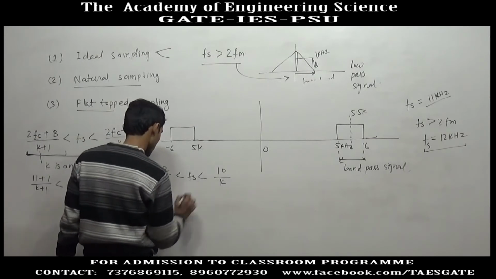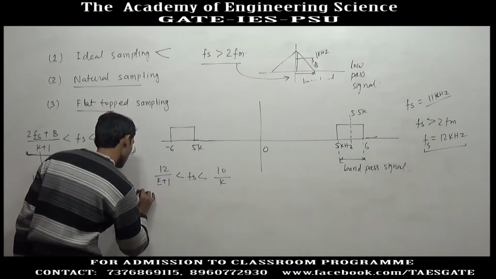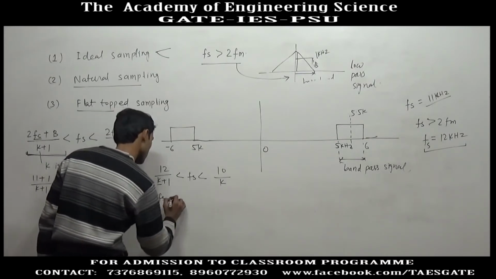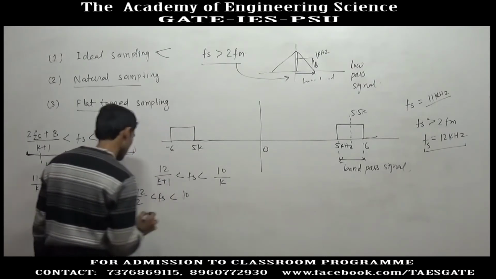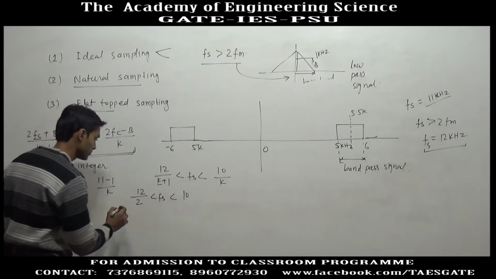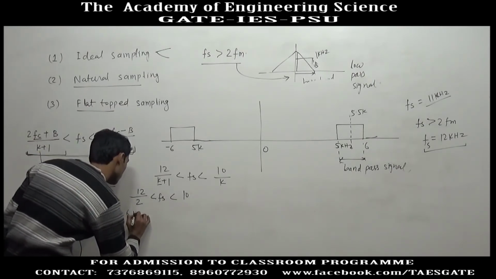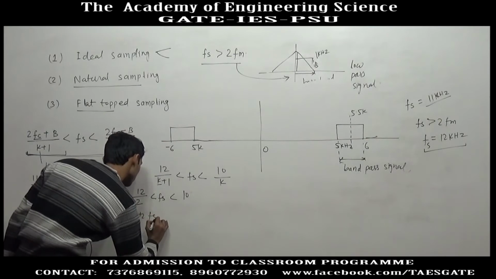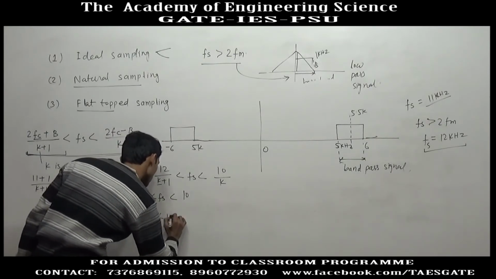If you put k equal to 1, fs will be 12 divided by 2, that is 6, and 10. So fs must lie between 6 kilohertz to 10 kilohertz.